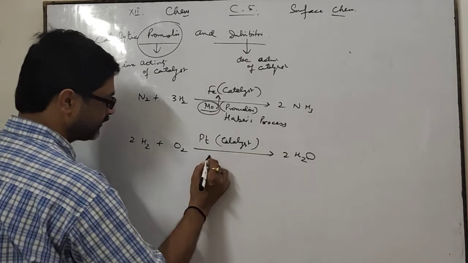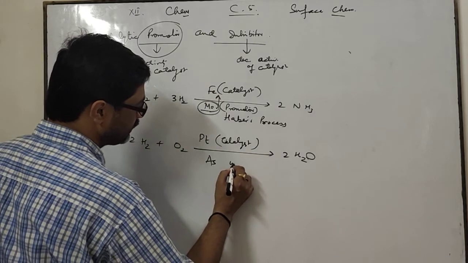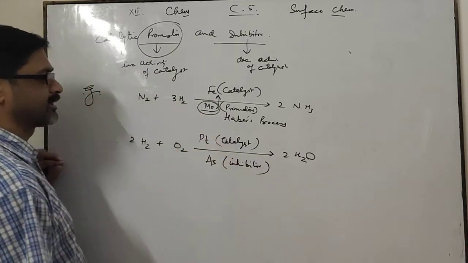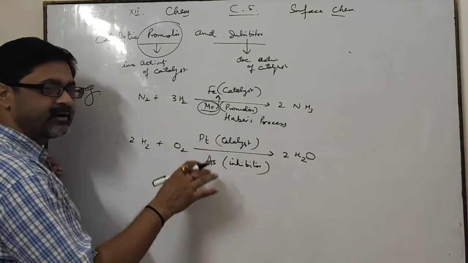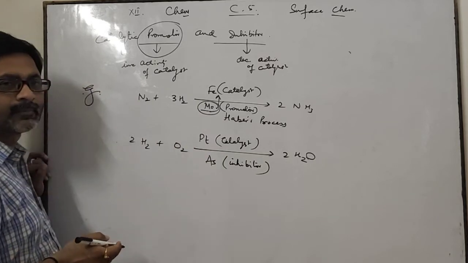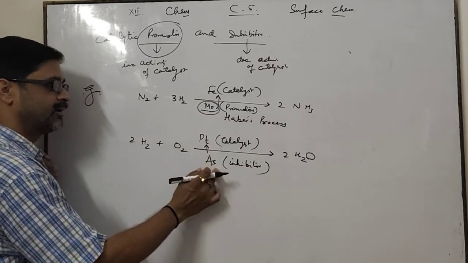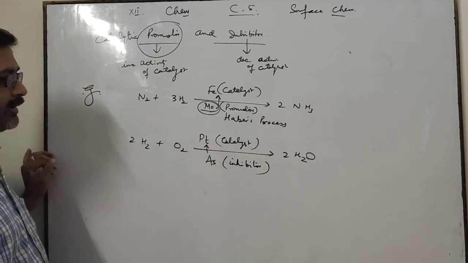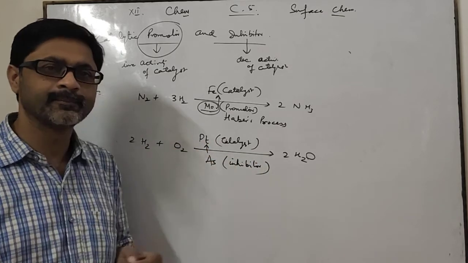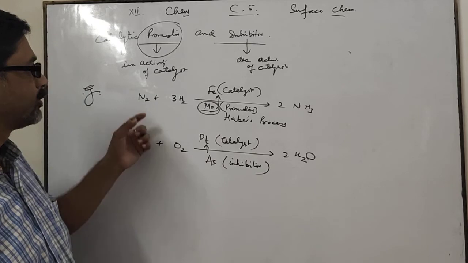But here, if arsenic is present, it inhibits. Arsenic is the inhibitor. Arsenic prevents, stops the activity of platinum. Means arsenic acts as inhibitor. It does not affect the rate of reaction. It affects only the activity of platinum. This is the inhibitor. Okay.